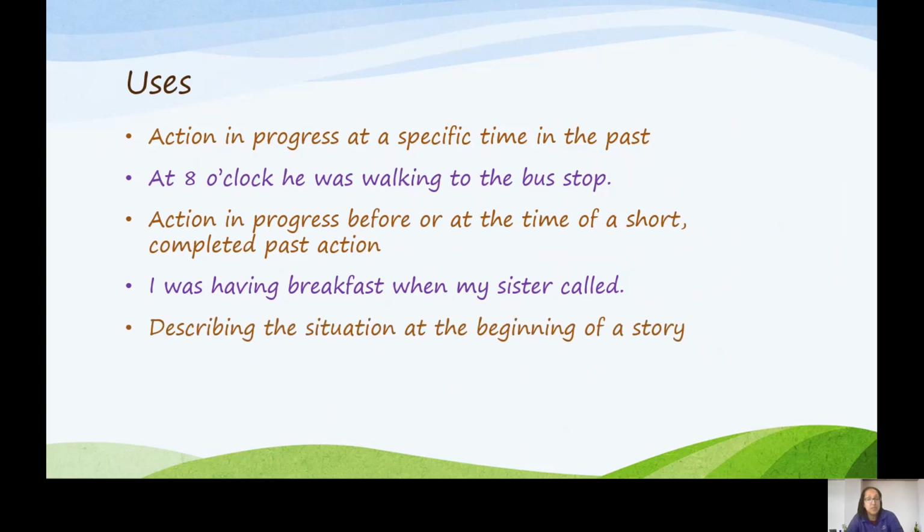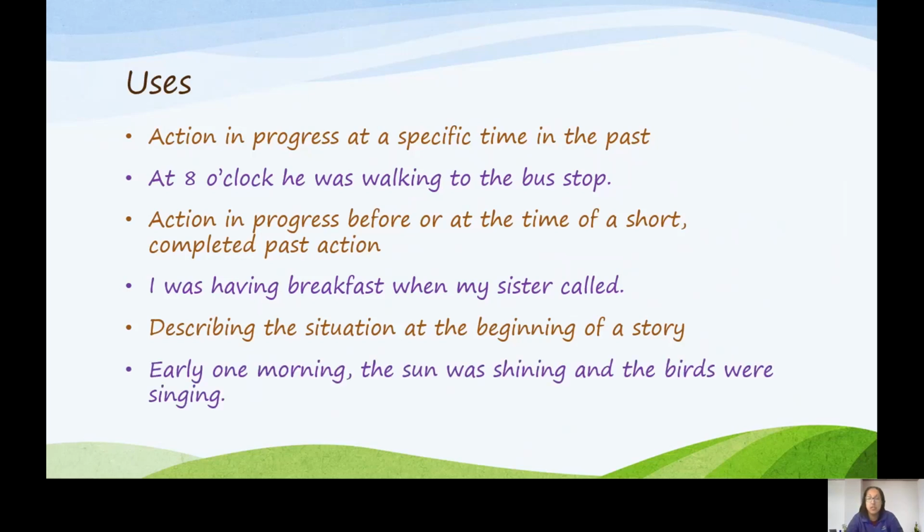And we also use the past continuous to describe the situation at the beginning of a story. So we're saying what happens when the story begins. For example, early one morning, the sun was shining and the birds were singing.